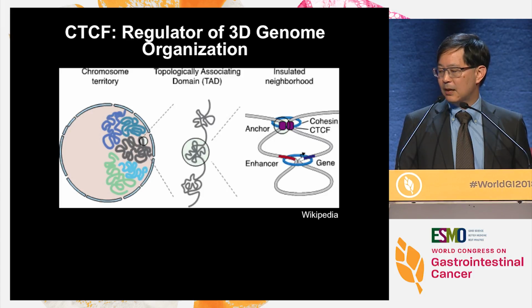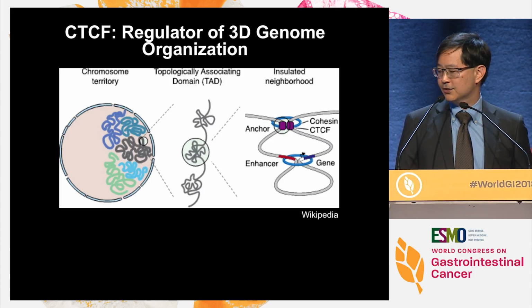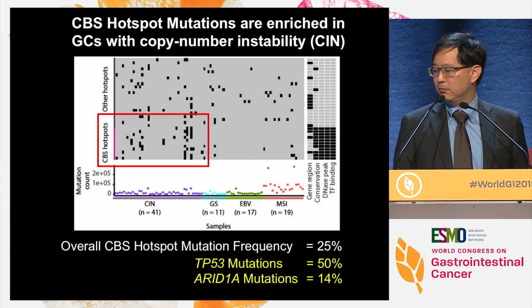So one can then think that perhaps if one mutates these CTCF binding sites, one can set up the milieu for altered genome instability as well as for altered transcriptional patterns, which are two hallmarks of cancer. So we've done a bit more digging into these particular CTCF binding sites.